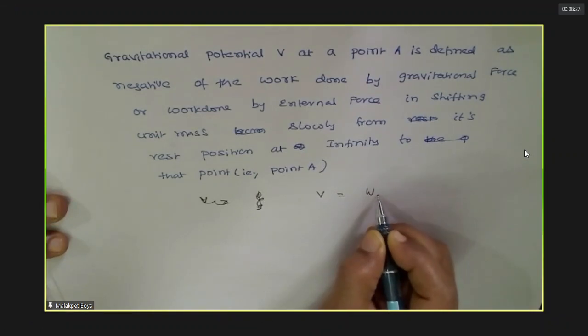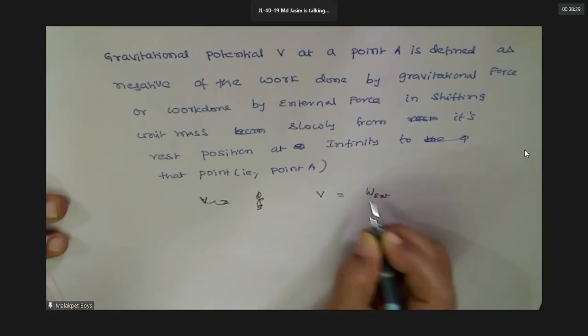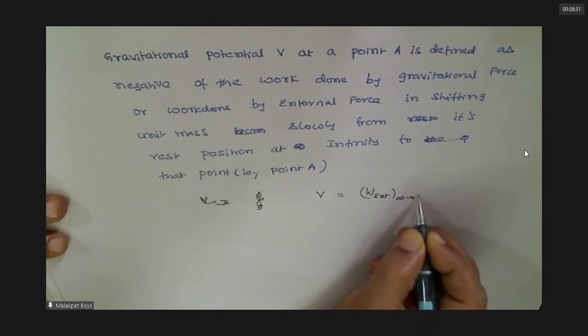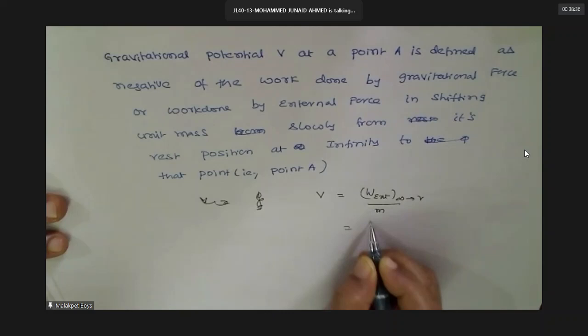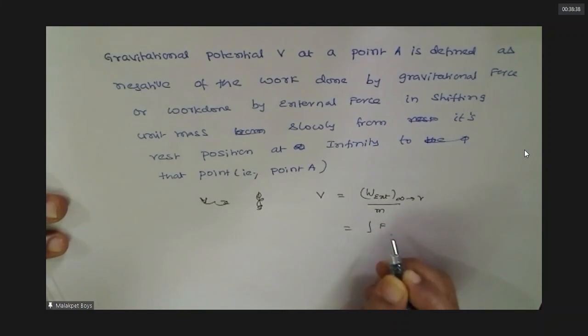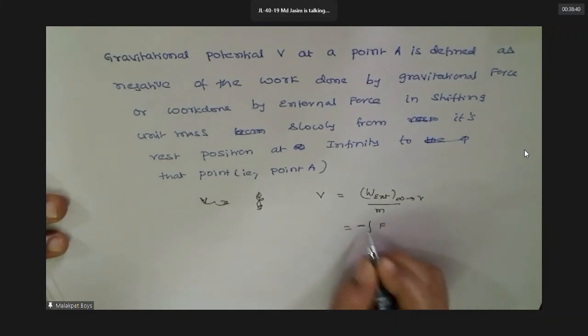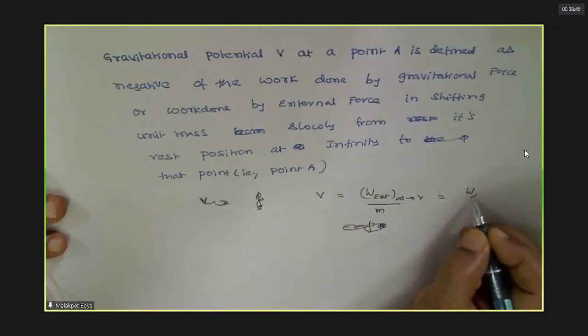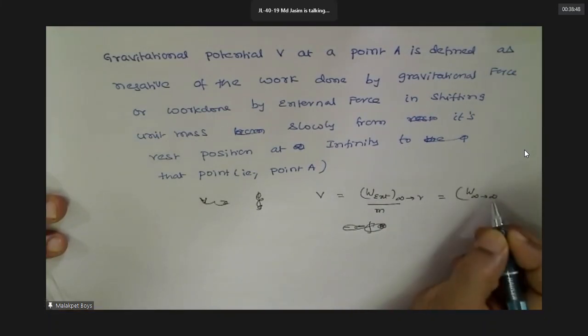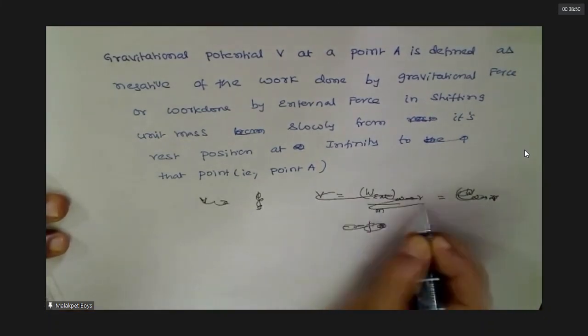Work done by whom? By the external force, F external, on unit mass. Work done by the external force is minus of the work done by gravitational force.